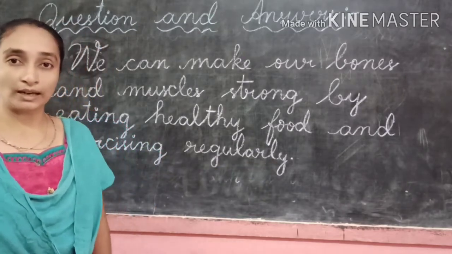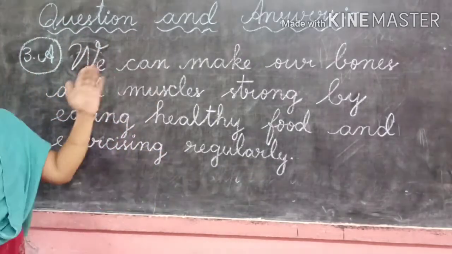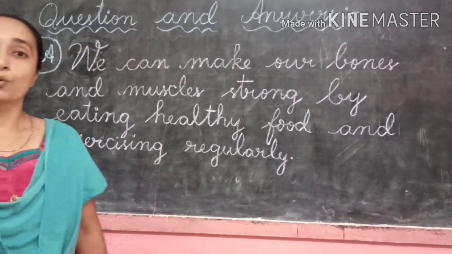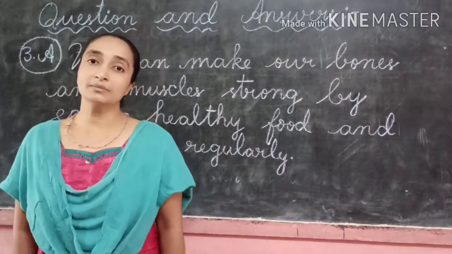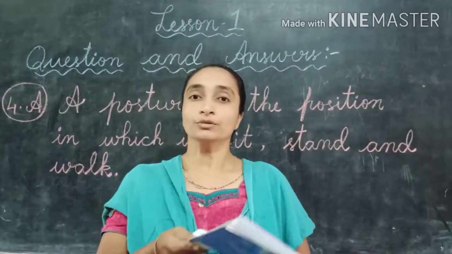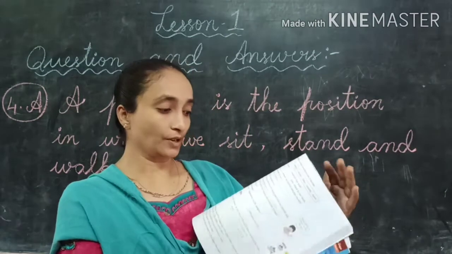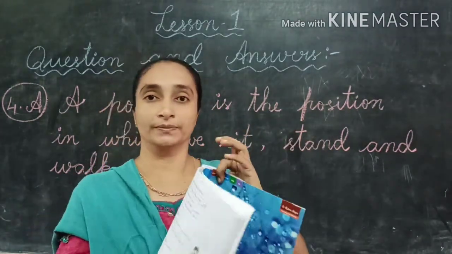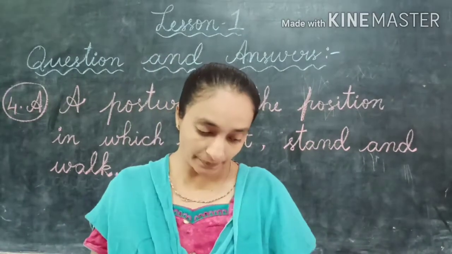R-E-G-U-L-A-R-L-Y, regularly. So by eating healthy food and exercising regularly, we can make our bones and muscles strong. So children, now the fourth question. The fourth question is, what is posture? So what is the posture?